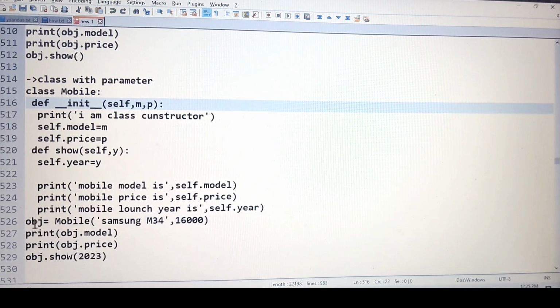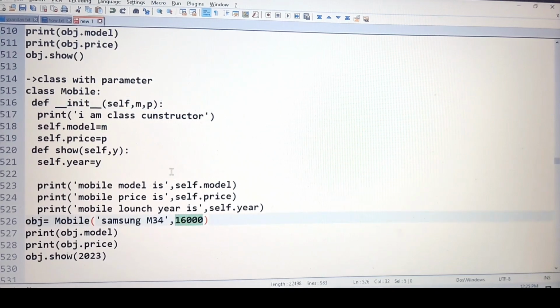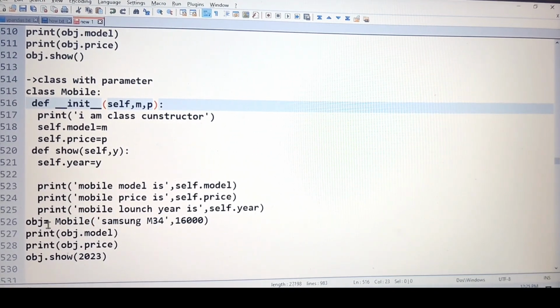Here I'm simply creating the object, and I'm passing the values for the parameters or attributes that I have taken inside the constructor. So this Samsung M34 is the value for M, and this 16,000 is the value for P. I'm passing these at the time of object creation.